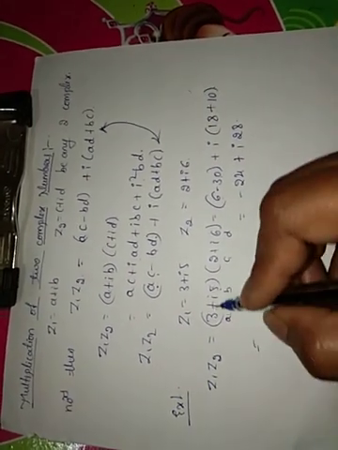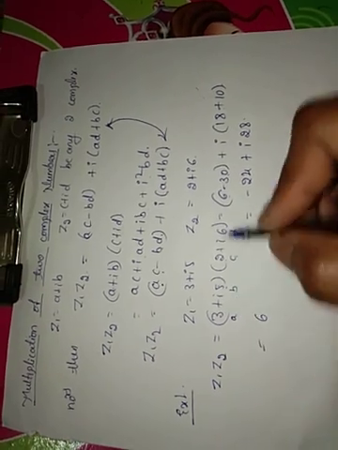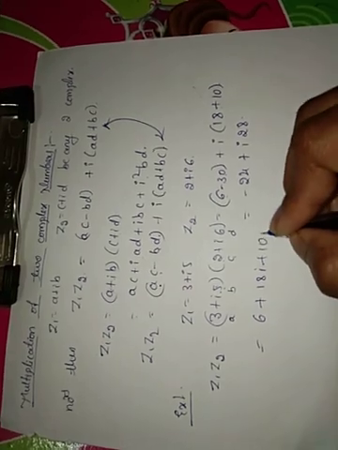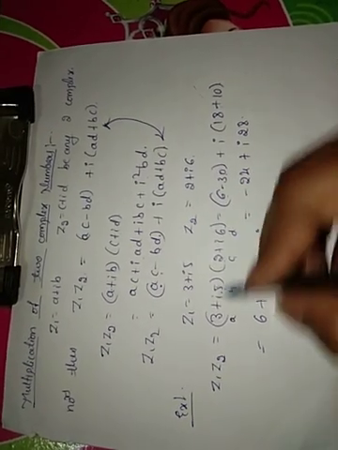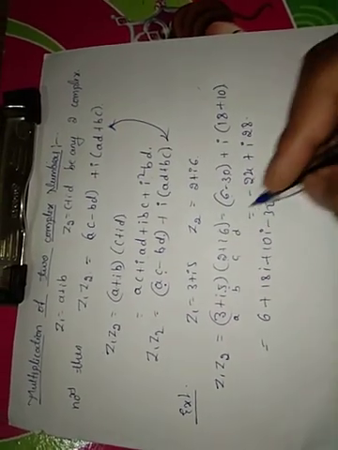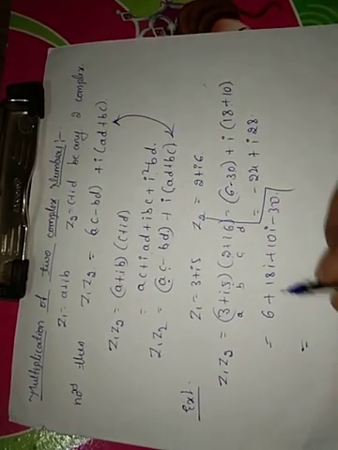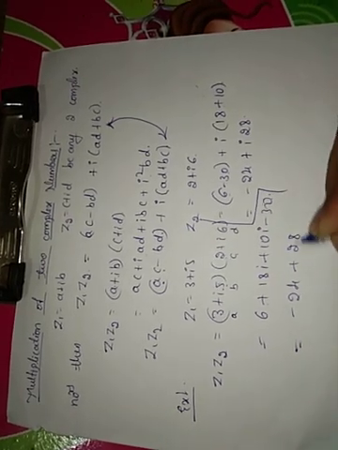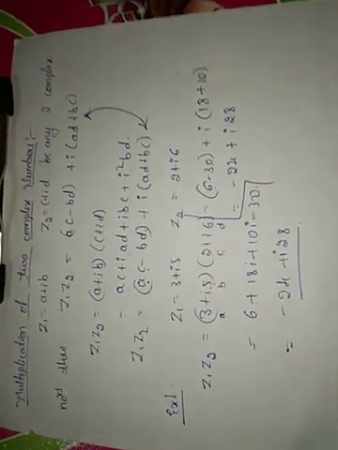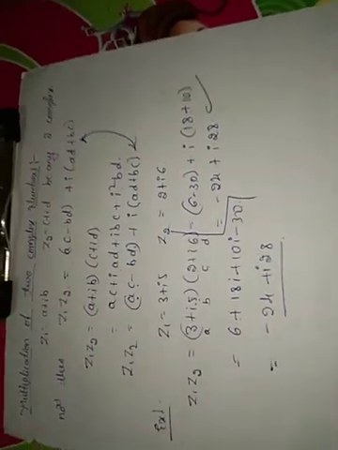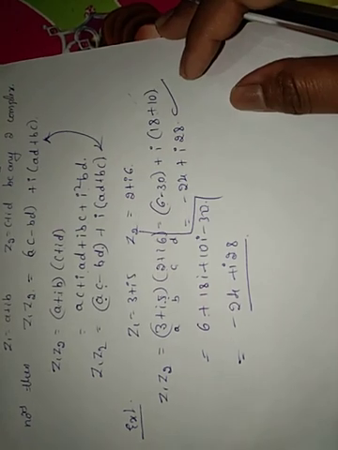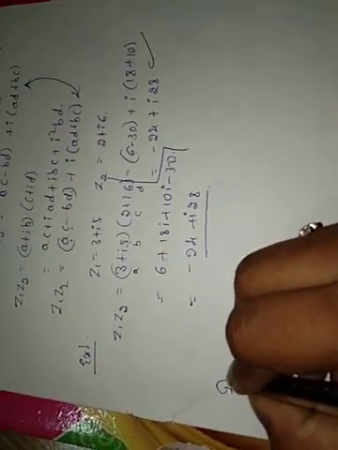We can also simplify it as 3 into 2 is 6, 3 into 6 is 18i, 5 into 2 is 10i, 5 into 6 is 30, i into i is i square, minus 30. So 6 minus 30 is minus 24, 10 plus 18 is 28i. We can also follow this procedure, or else directly we can use this formula to find the multiplication of the two complex numbers. So now I am moving to the division of the two complex numbers.